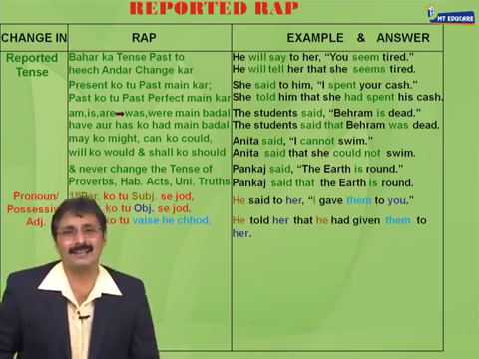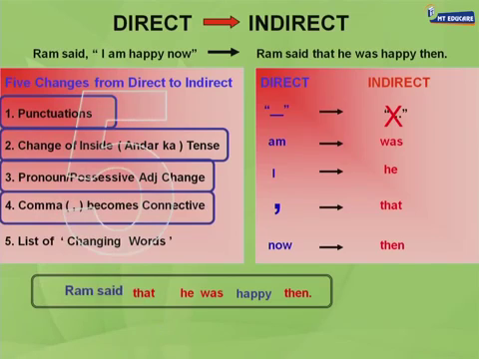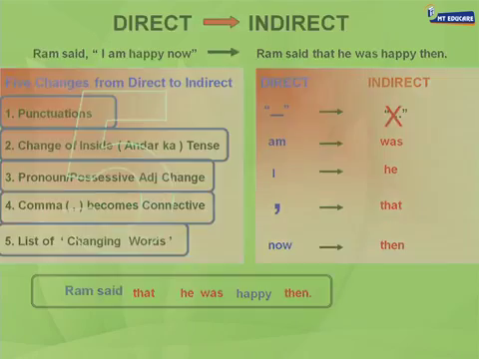Absolutely fantastically clear, which now brings us to our last and fifth change. I had told you we are going to finish this topic in the shortest possible time. We are coming to our last change, the fifth change, the changing words. Changing words are words of time and distance generally. As you can see in this sentence, now became then. Let's see how many such words are there.